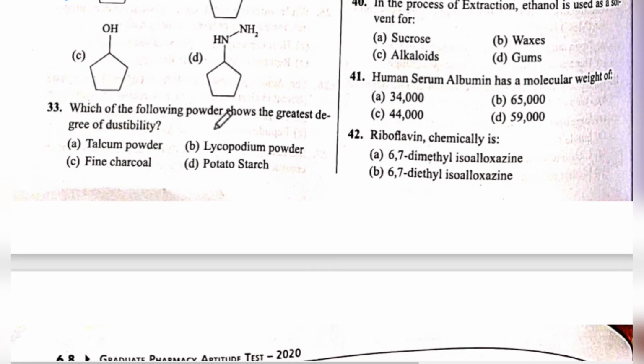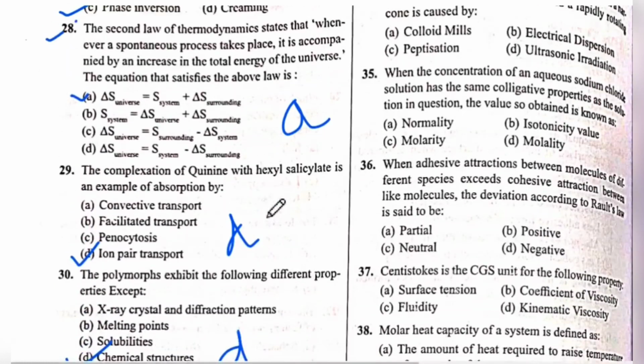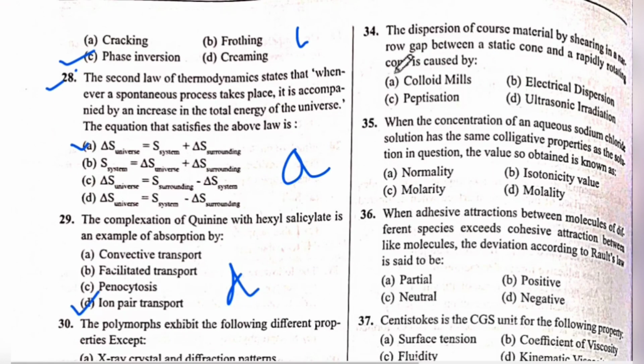Next is question number 33. Which of the following powders shows the greatest degree of dustability? The answer is B, lycopodium powder. Next is question number 34. The dispersion of coarse material by shearing in a gap between a static cone and a rapidly rotating cone is caused by... The answer is A, colloid mill.